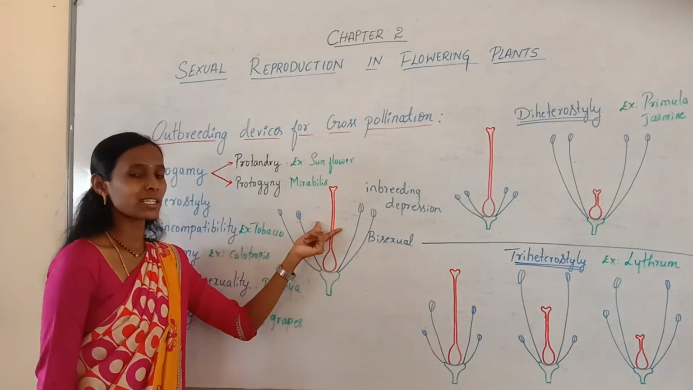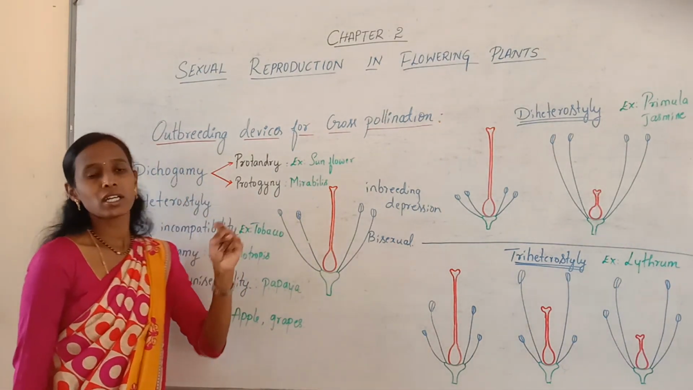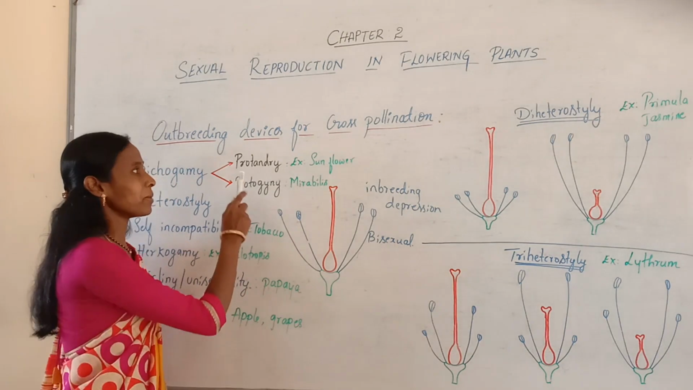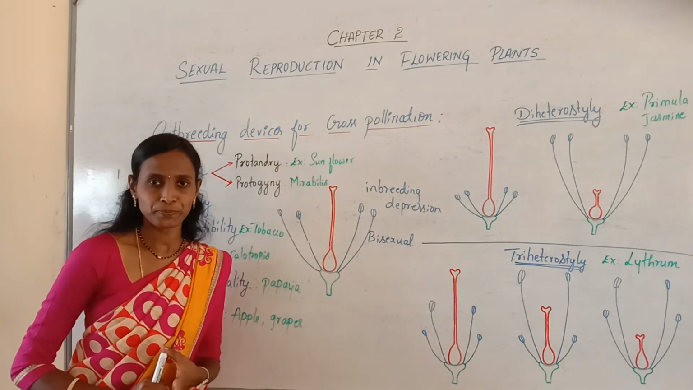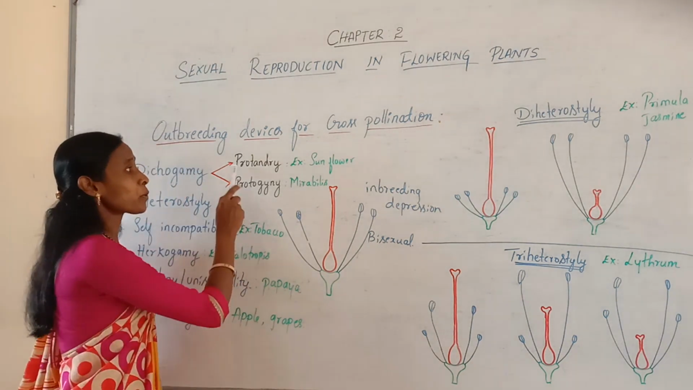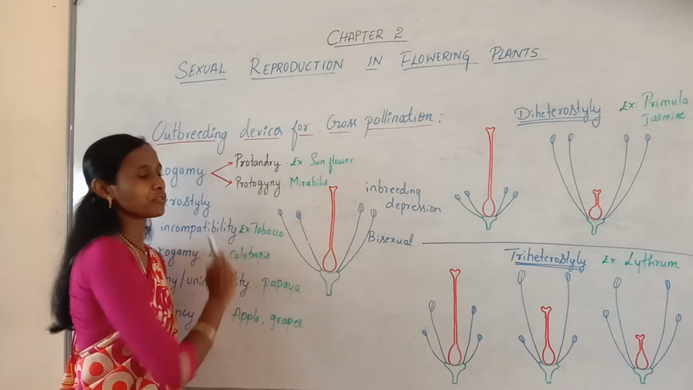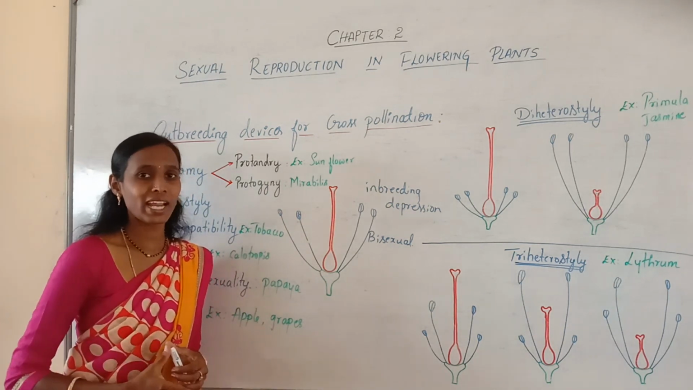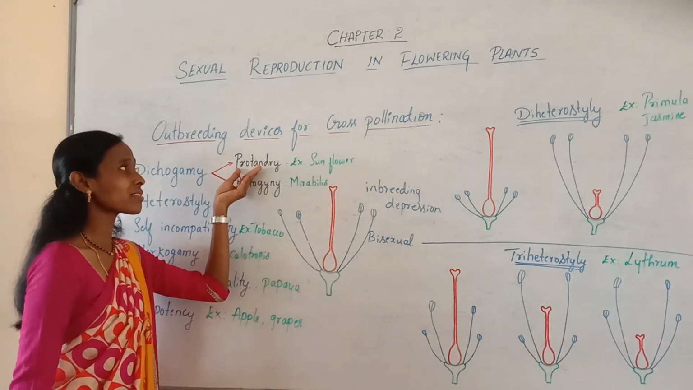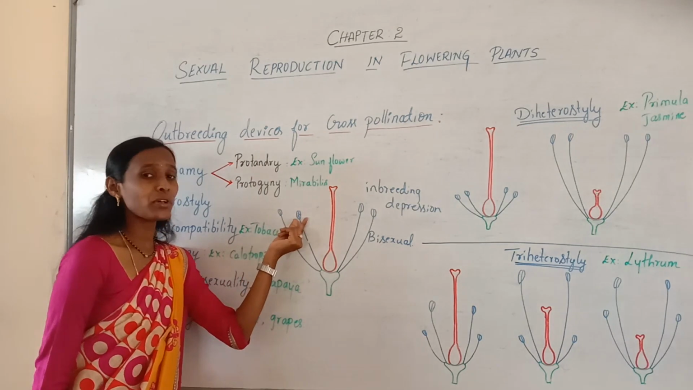So how will this occur? Let us see the types of dichogamy. Here there are two different types, namely protandry and protogyny. These are important. In protandry, proto refers to first, andros refers to male, I mean to say the male sex organ, that is stamen or androecium. So what happens in the case of protandry? In this case, the anthers mature